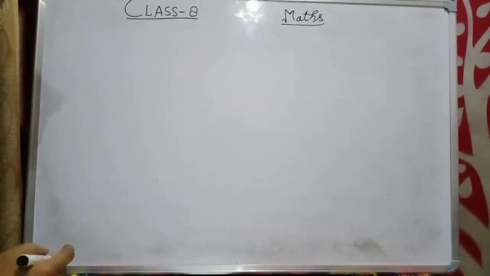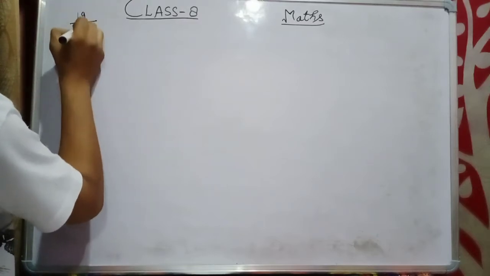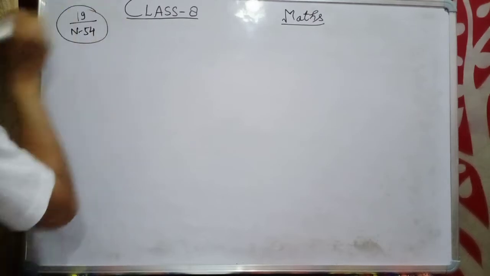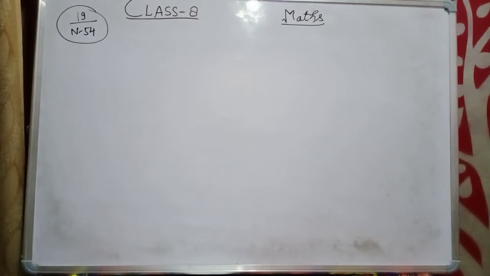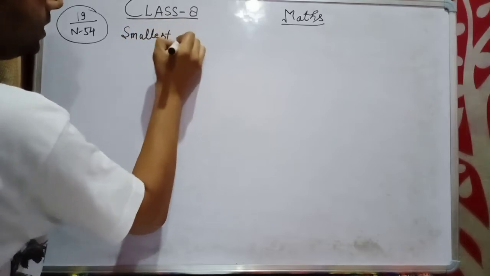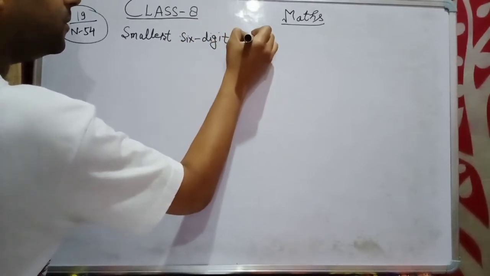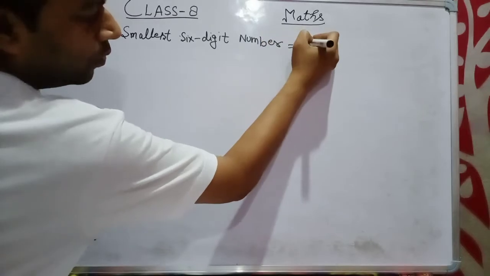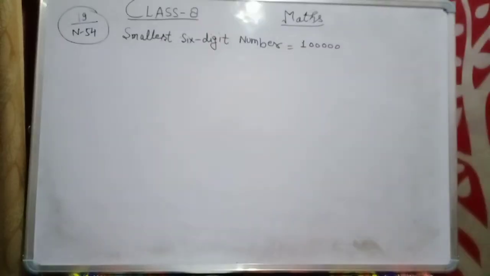Let us take a question on the smallest number from exercise 19. Question number 19, page number 54 from the exercise. Find the smallest 6-digit number which is a perfect square. So, start. The smallest 6-digit number. What is the smallest 6-digit number? 1 lakh.